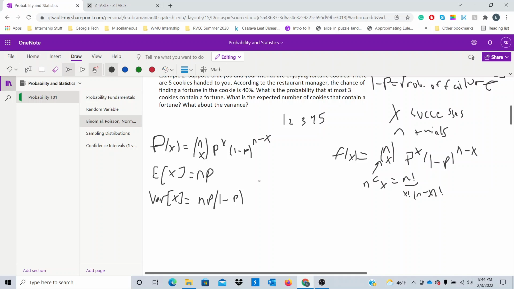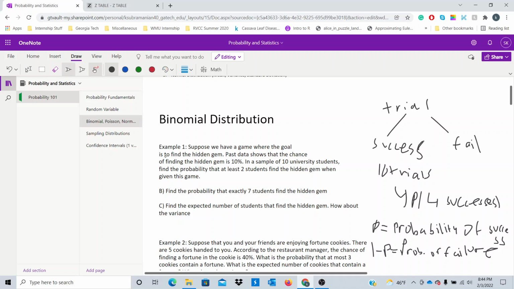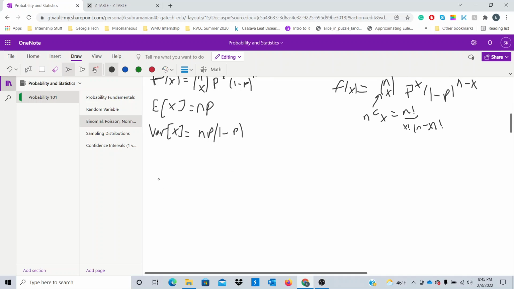So now that we have the binomial distribution built out, let's discuss a few example problems. In example 1, suppose we have a game where the goal is to find the hidden gem, and past data shows that the chance of finding the hidden gem is 10%. So we're going to sample 10 university students, and we want to find the probability that at least 2 students find the hidden gem when given the game. So let's show our work for problem 1.